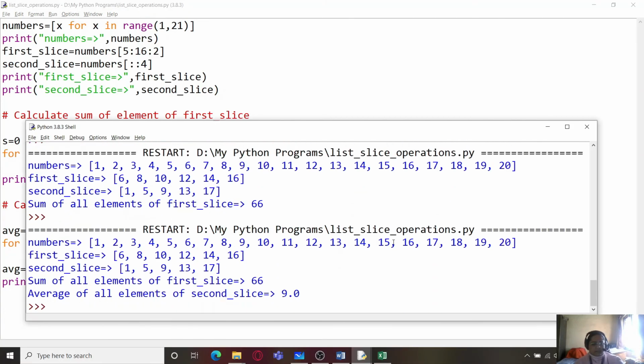When you print the value, you can see the average of elements is printed.